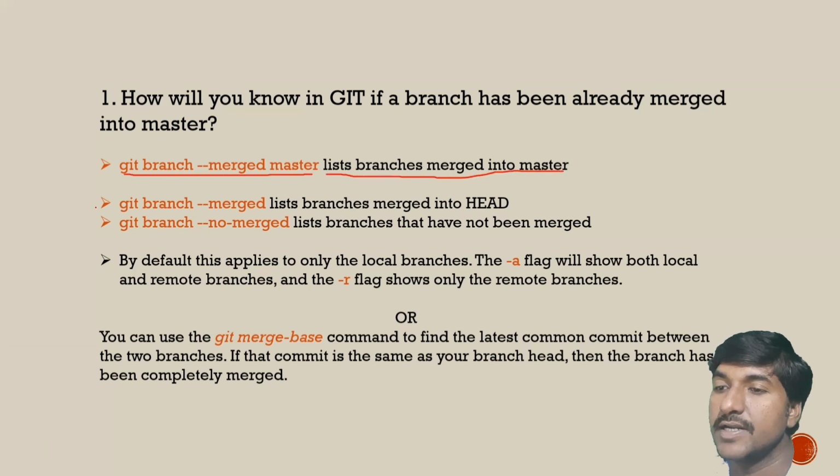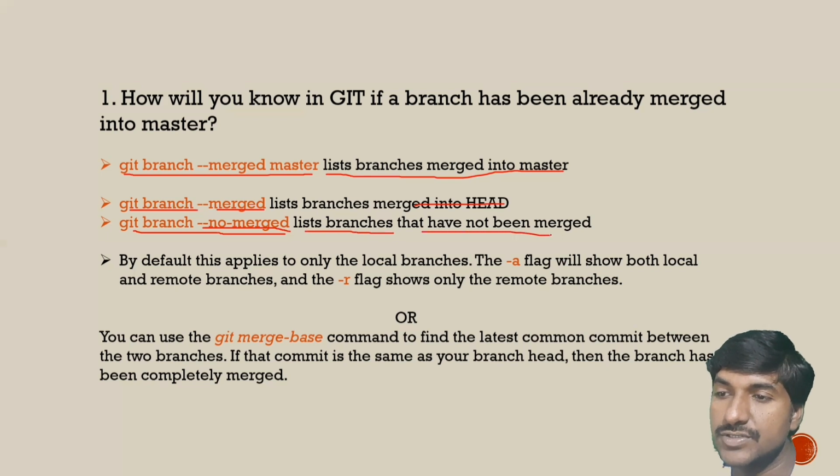And one more command is git branch --no-merged. It lists the branches that have not been merged. By using the merged commands, we will know which branches are merged, and by using the git branch --no-merged command, we will know the list of branches that have not been merged, or we can find whether the branch has been merged into master or not.